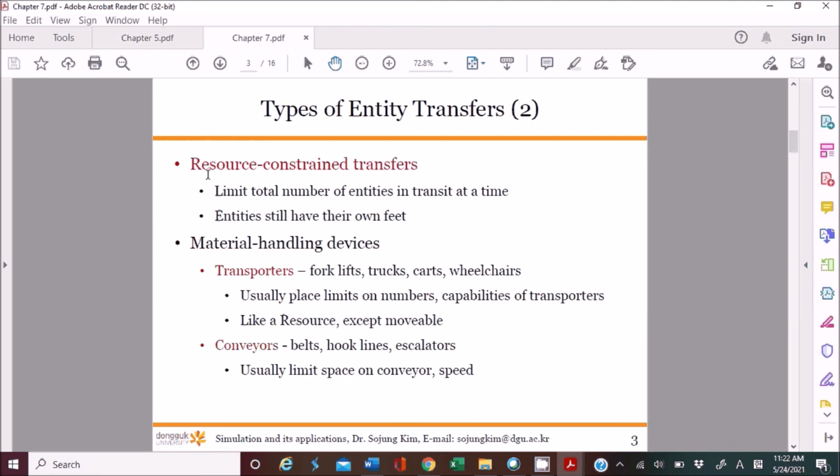Okay, so resource constraint. Last time I mentioned the resource constraint transfer and material handling devices, right? So what is resource constraint transfer? An entity can transfer something, but it has a limit of capacity, like using a car with 4 seats. You can use a resource constraint transfer for that. However, you can also animate the behavior of a car, forklift, truck, wheelchair and so on. Definitely you need to consider transporters and conveyors, which are part of these material handling devices.